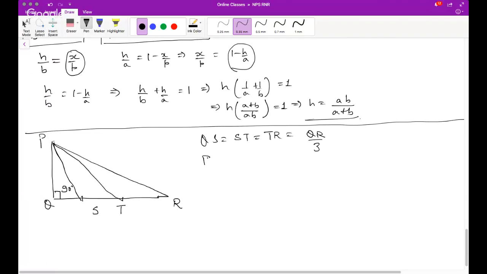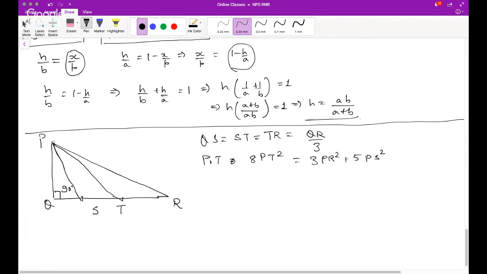You have to prove that 8 PT square, where is PT? Okay, this is PT. 8 times PT square is equal to 3 times PR square plus 5 times PS square. So I think this is a direct application of Pythagoras theorem actually. So you don't need to do much here.